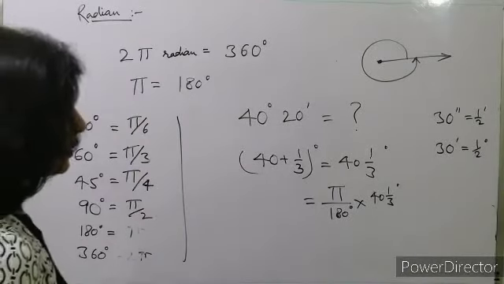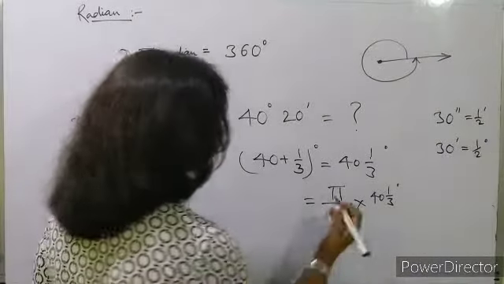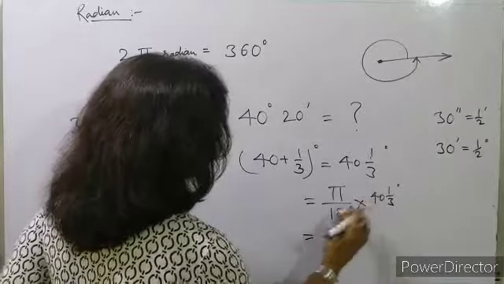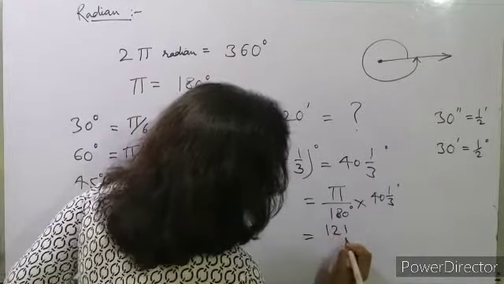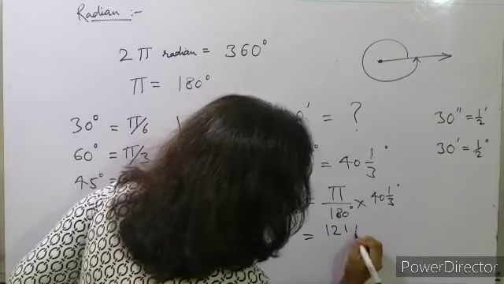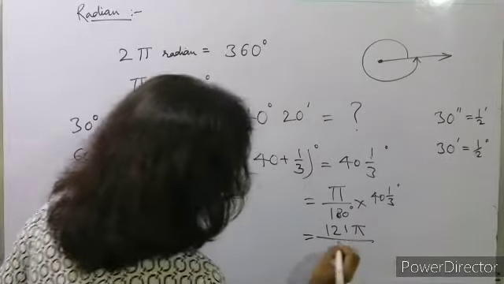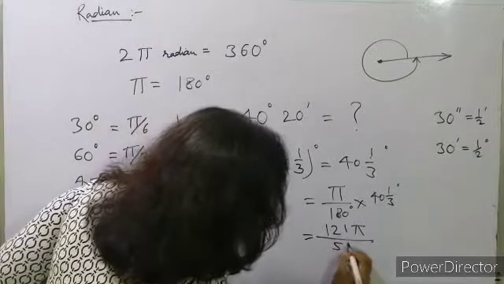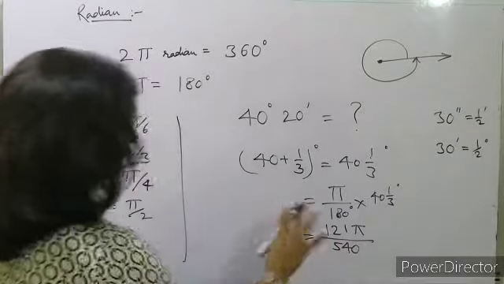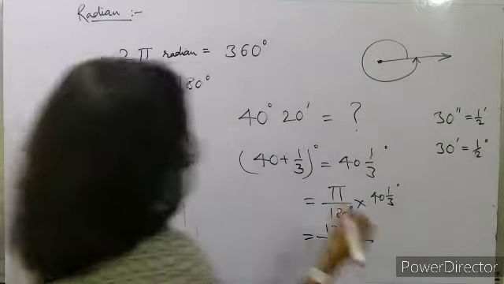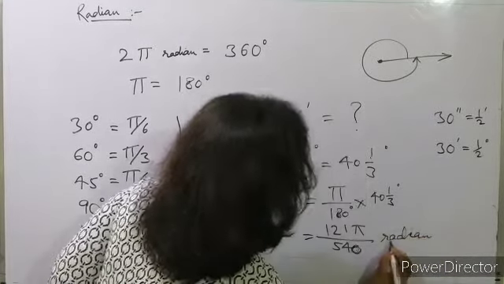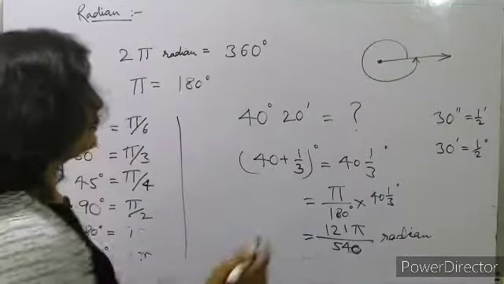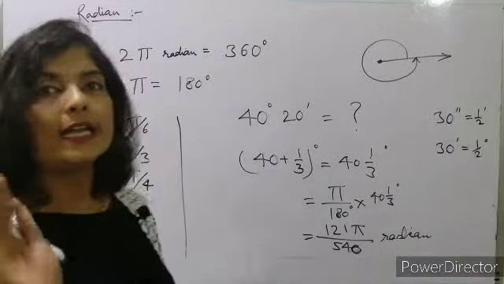Okay. So now we have to divide it, and after dividing it we'll get 121 pi upon 540. This much radians we will get. Okay, so this will be in radian. This one, 121 pi upon 540 radians.